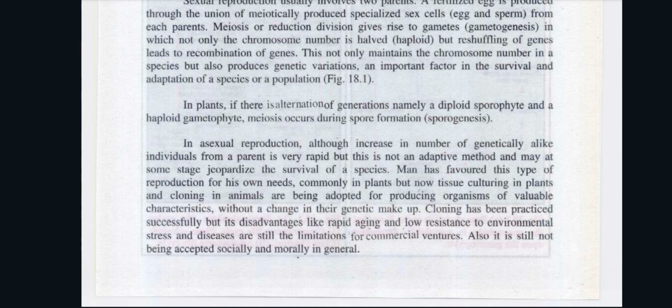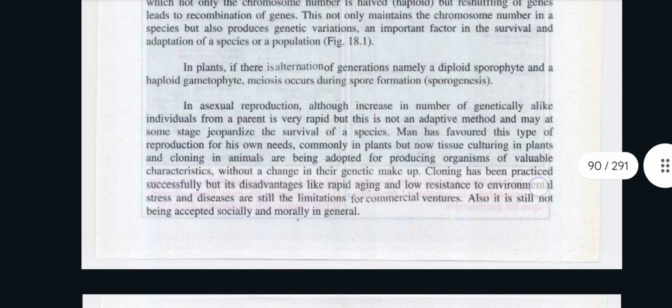This not only maintains the chromosome number in the species, but also produces genetic variations, an important factor in the survival and adaptation of a species or a population. In plants, there is alternation of generations, namely a diploid sporophyte and a haploid gametophyte. Meiosis occurs during spore formation, sporogenesis.